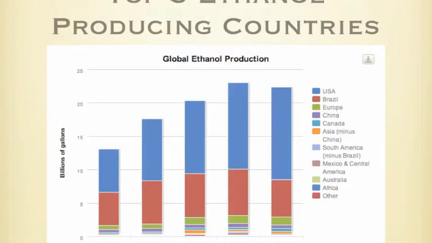The top 5 ethanol producing countries. The top 5 ethanol producing countries are the U.S., Brazil, Europe, China, then Canada. The U.S. had the most produced ethanol with 13.9 billion gallons. Then Brazil with 5.57 billion gallons. After was Europe with 1.17 billion gallons. Also China produced 0.55 billion gallons. Lastly was Canada with 0.46 billion gallons of ethanol produced.